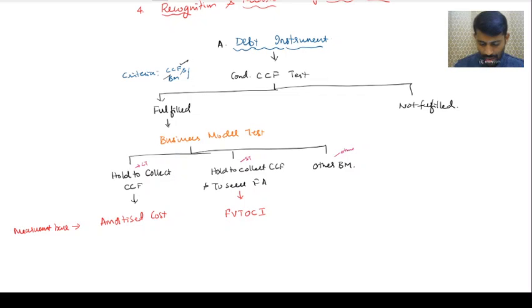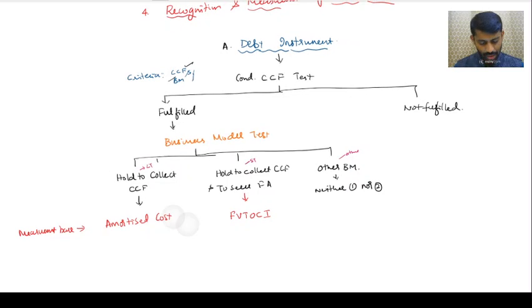Next, the other business model is neither one nor two. This is one, this is two, and then it is called other business model. Or the FVTPL option is selected.